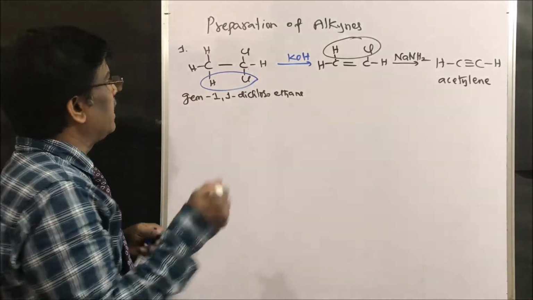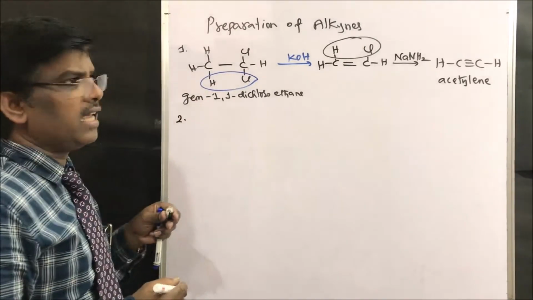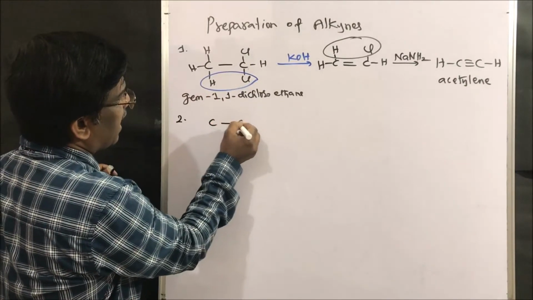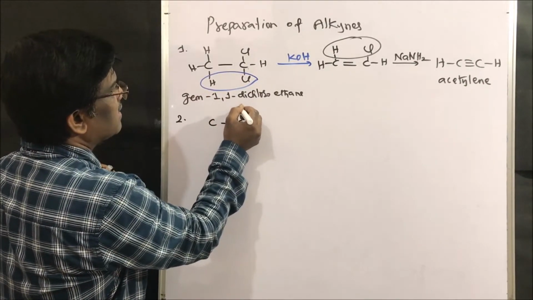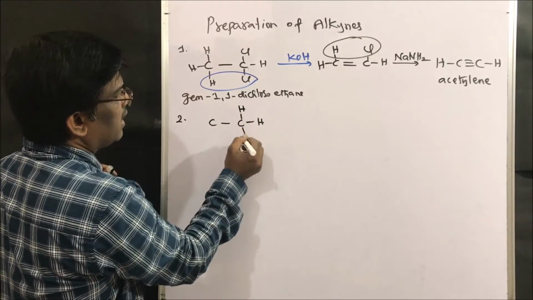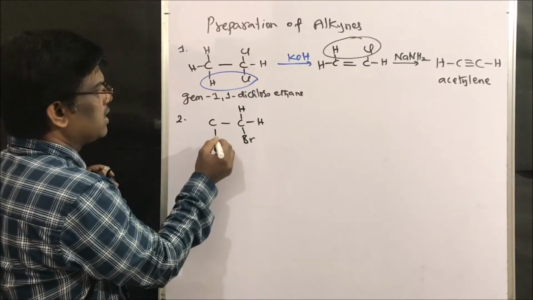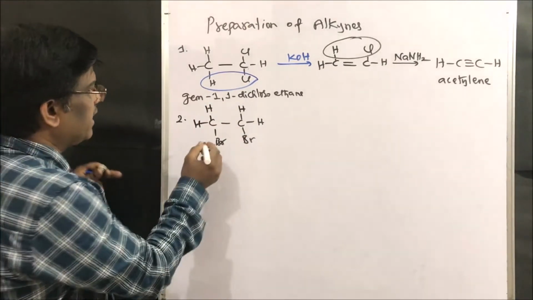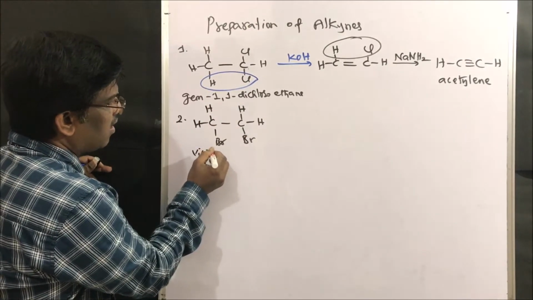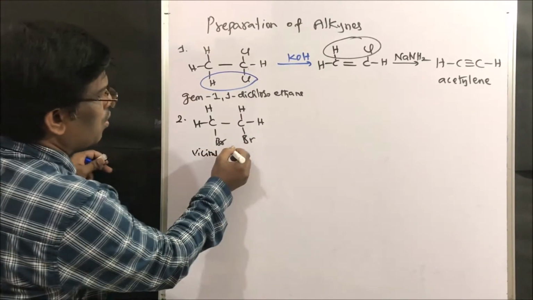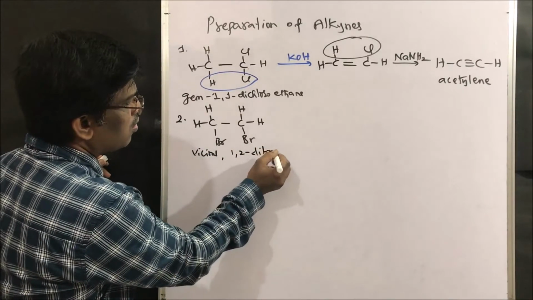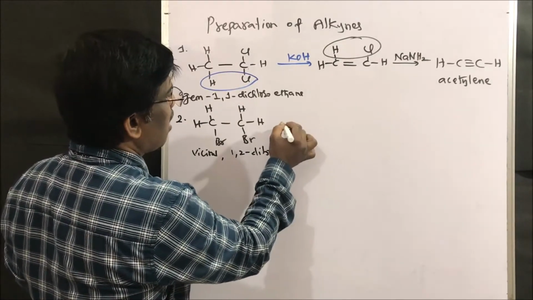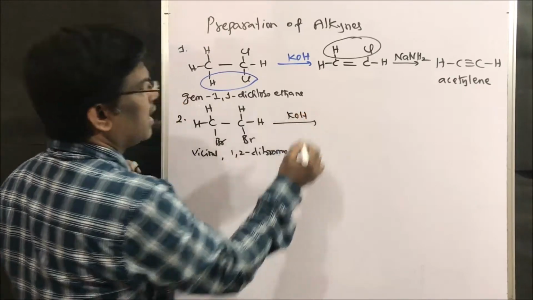Next, another method: let us take vicinal dihalides. Here I am going to take bromo. This is a vicinal dihalide, nothing but 1,2-dibromoethane.